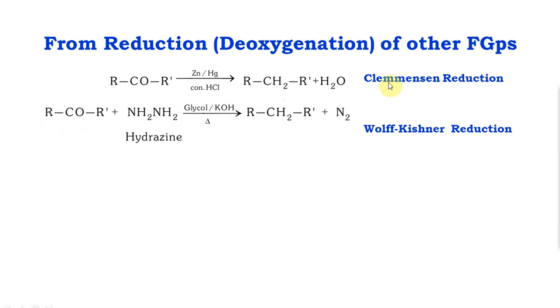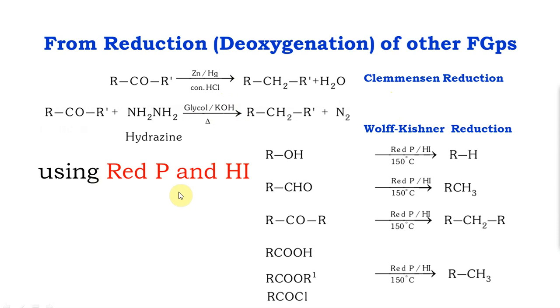Now there is an even stronger reagent to do the same. Instead of Clemmensen or Wolff-Kishner, you can also do red phosphorus and HI. Extremely strong, and here is a list of things that it can do. Red phosphorus and HI is an extremely strong reagent, and the active ingredient here is HI. HI can react with any of them and give you the corresponding alkane. See, if OH is replaced by H, CHO, the carbon is intact, so I get RCH3. This becomes CH2. In all of these the carbon is intact, RCH3, RCH3 and RCH3 here. So all of them react with the HI.